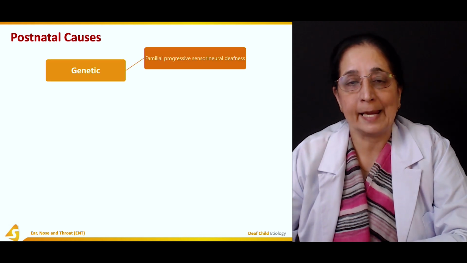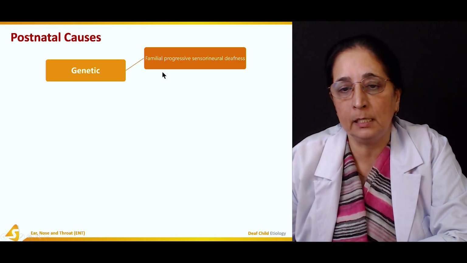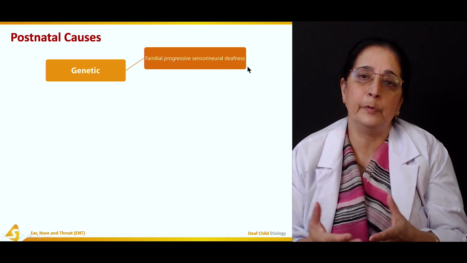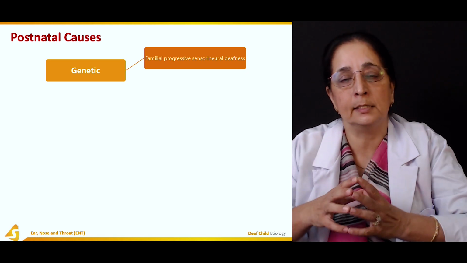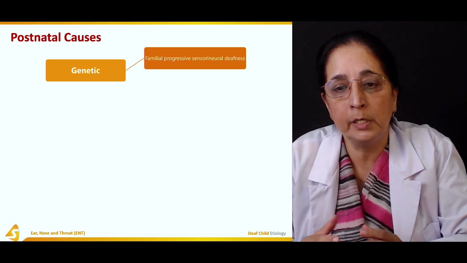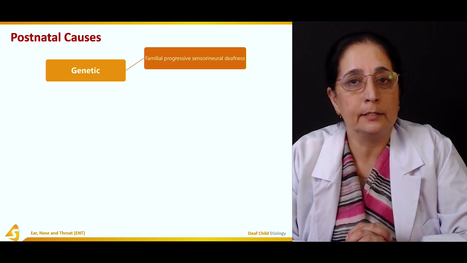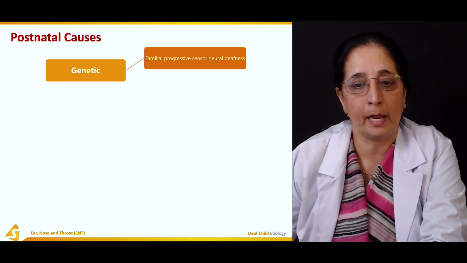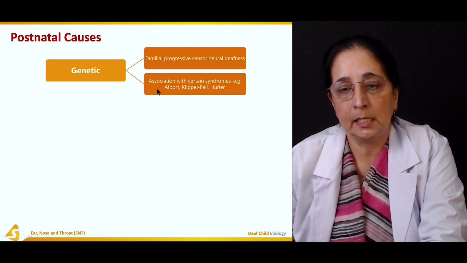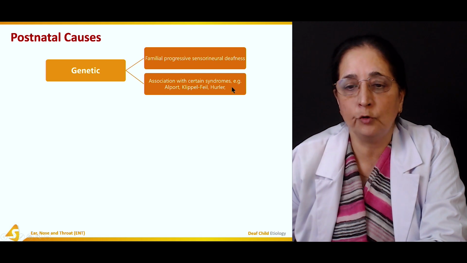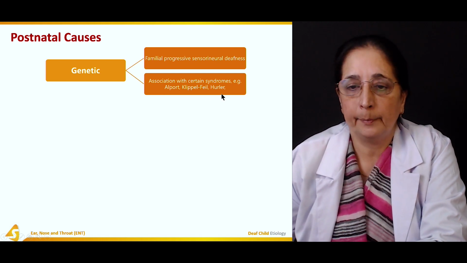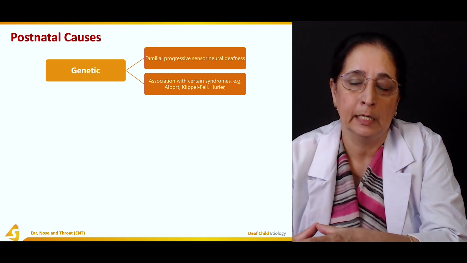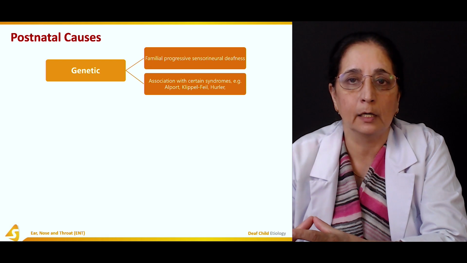It can be genetic causes like familial progressive sensorineural deafness. So after the birth also, some genetic factors can cause deafness, including progressive sensorineural deafness, slowly progressive if it's in the family. Then there is some association with syndromes like Alport, Klippel-Feil, and Hurler. And we already talked about all the syndromes that can lead to hearing loss.